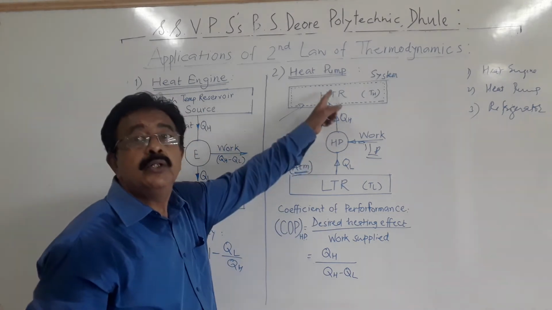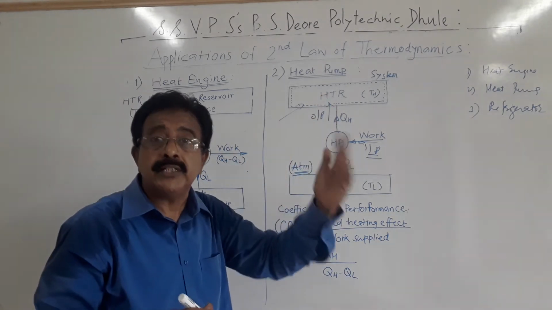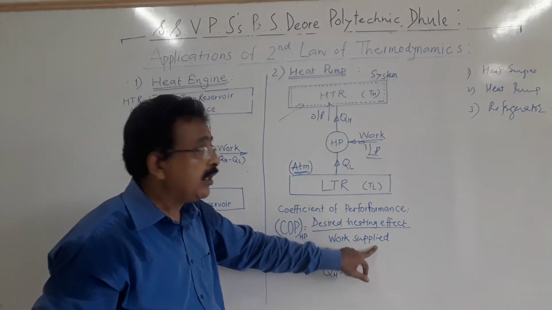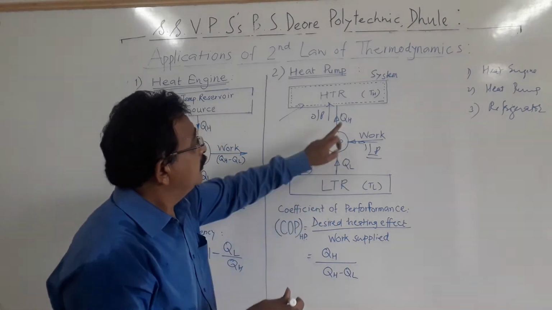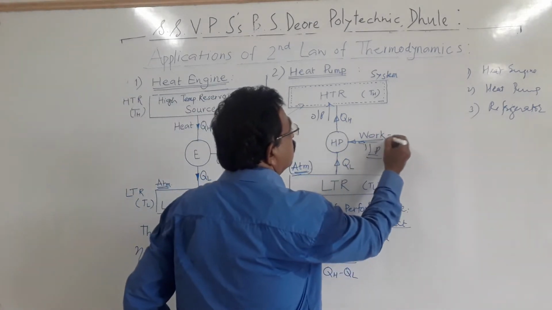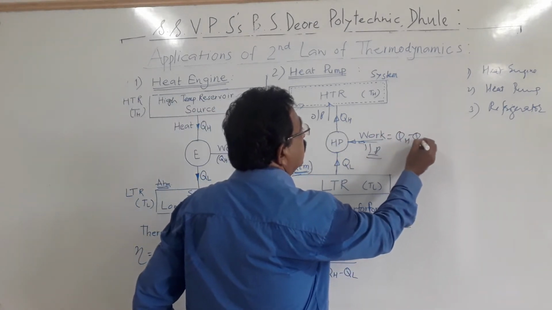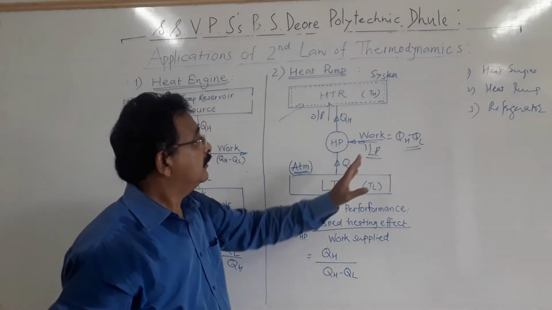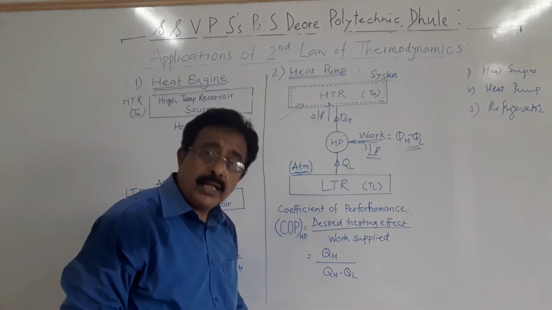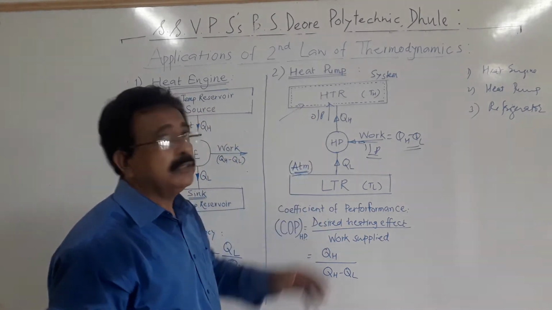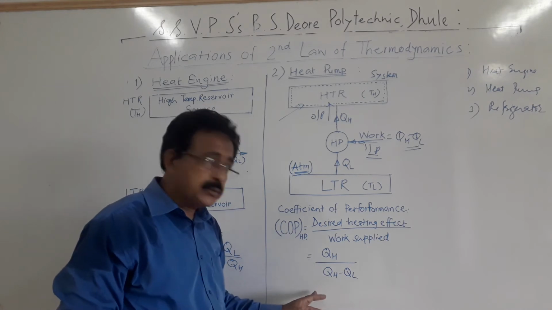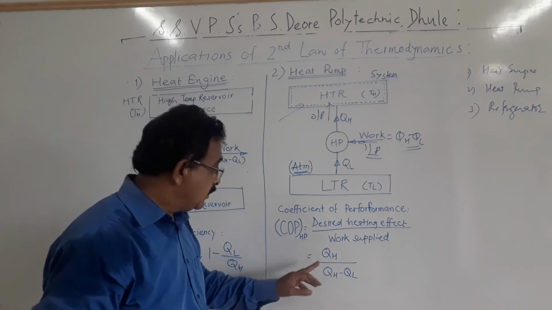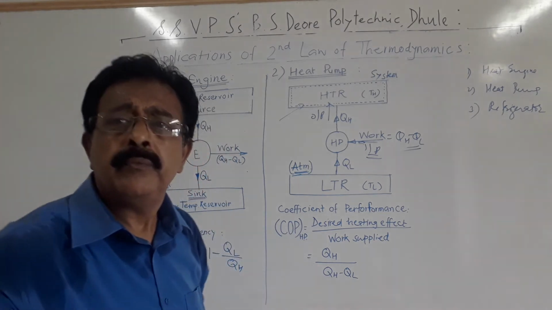Desired heating effect is QH, how much amount of heat is delivered per second, per minute, like that, and upon work supply, how much work is supplied? QH minus QL. This work is equal to QH minus QL. Like this also we can calculate that. Okay. That means in this way we can calculate the performance of the heat pump, and also from the equation you can see that the COP will always be greater than 1.